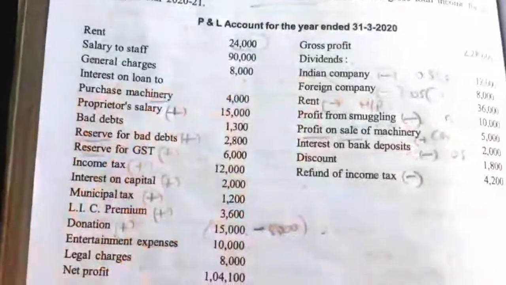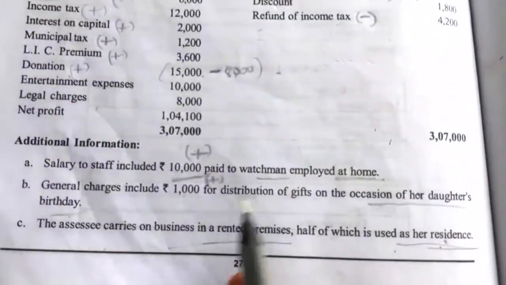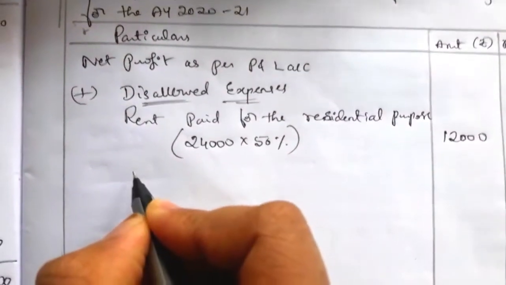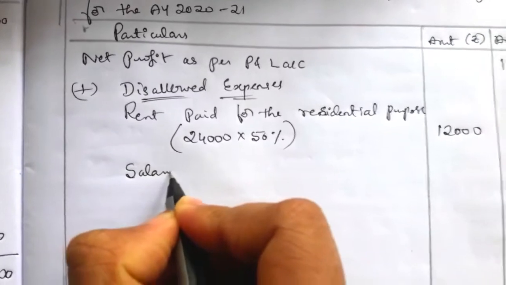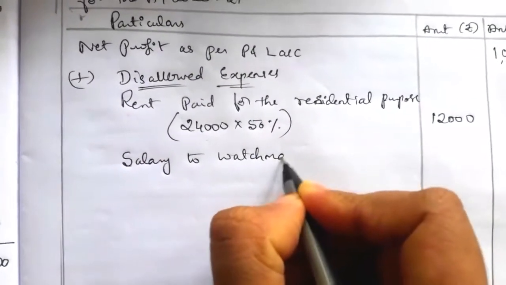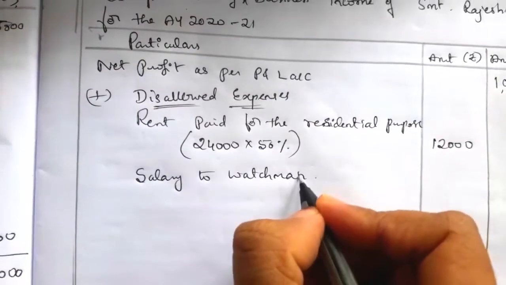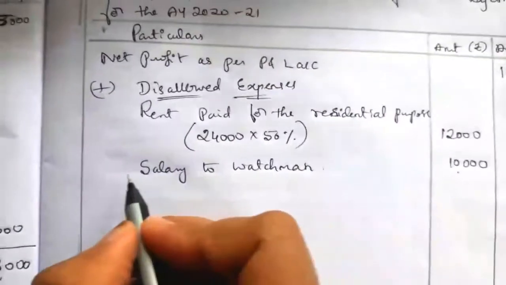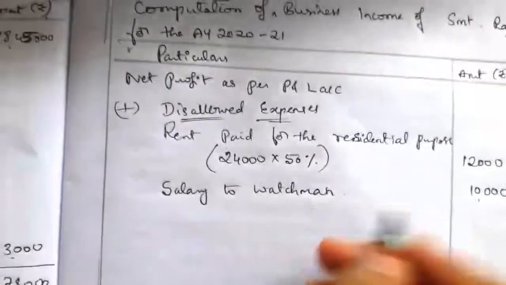Next is salary to staff. In the 90,000 they have included 10,000 paid as watchman's salary. So write salary to watchman. Salary to watchman is included in the salary, so we have to cancel it. The value is 10,000. You can also write it as salary to staff includes salary to watchman.